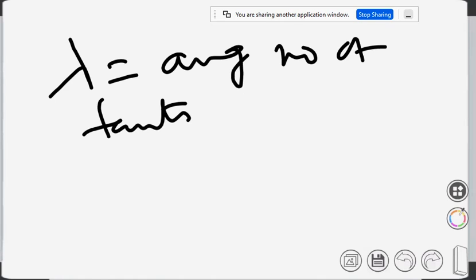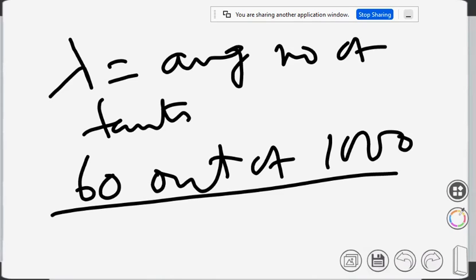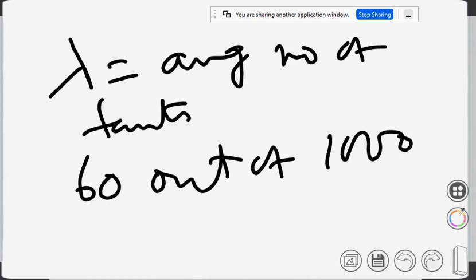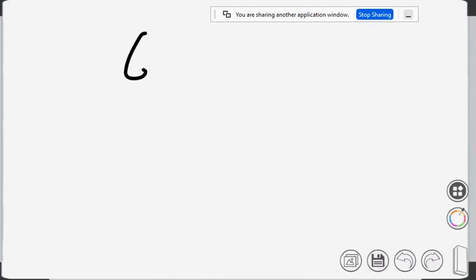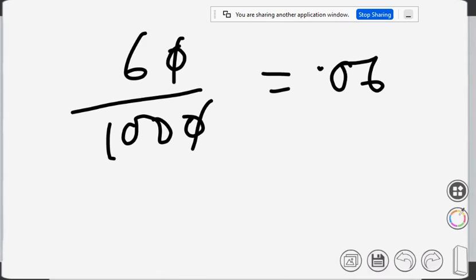So that means 60 out of 1000 that has been given. So 60 out of 1000 means how much? 60 by 1000 comes as 0.06.